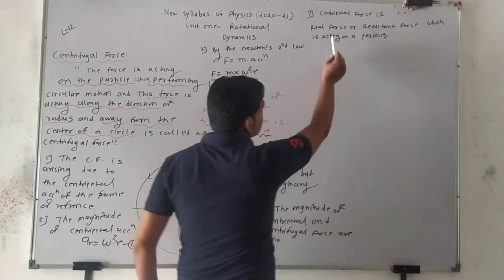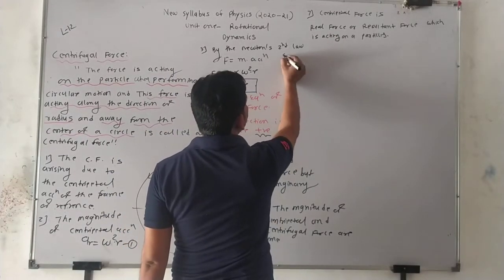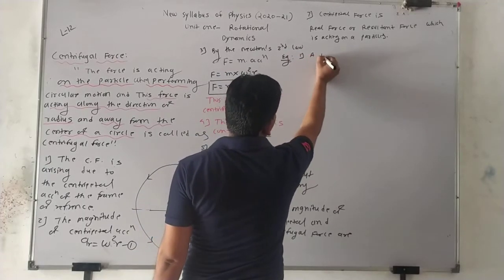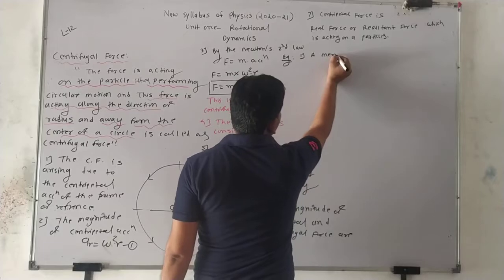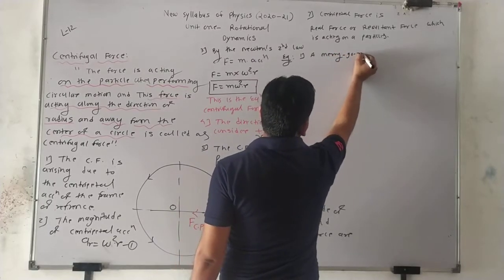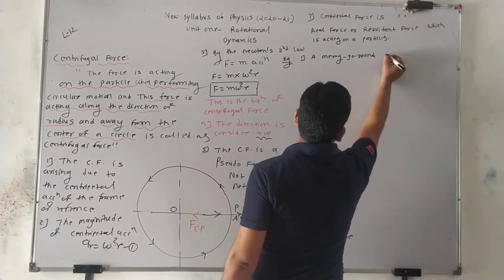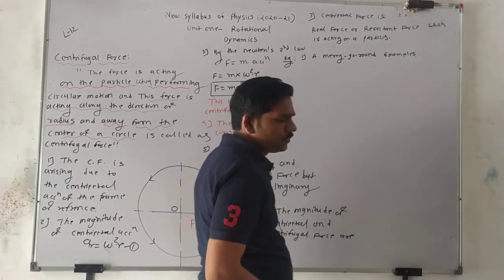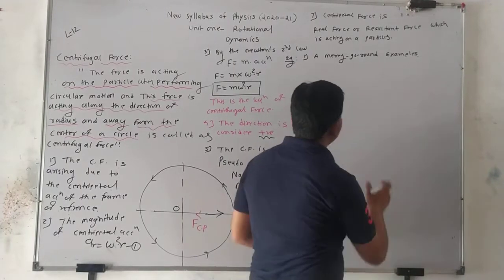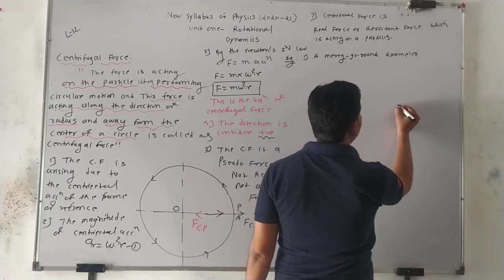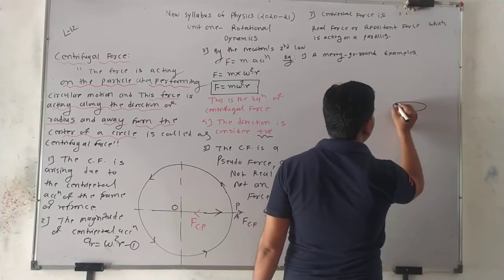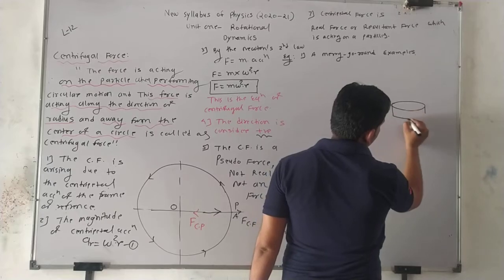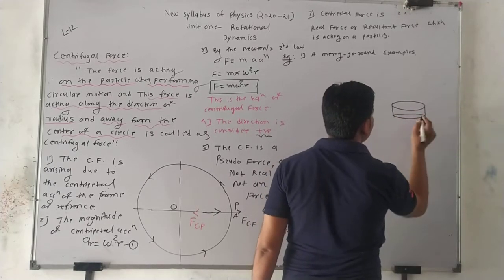So let's understand this point by considering one example. Consider the example of a merry-go-round. So boys, if you consider the merry-go-round example, I draw the figure here, simple. Suppose this is the merry-go-round.